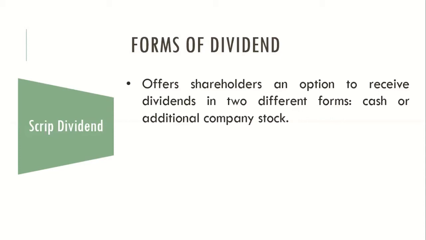Cash dividend, physical cash is paid. Stock dividend, more shares are paid to the investor. Scrip dividend, the investor is given a choice to choose between cash or stock of the company. So depending on what he chooses, he will be paid dividend accordingly.